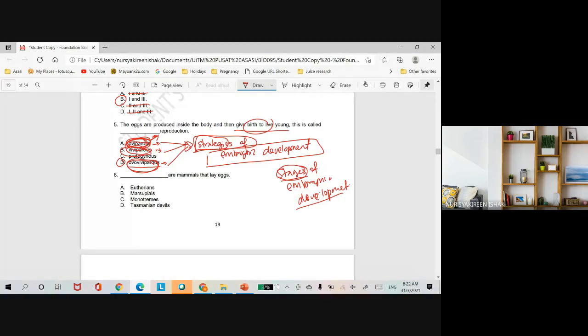So after blastocyst is formed, and then implantation. After implantation you have gastrulation. Okay, gastrulation is when the blastocyst develops 3 germ layers of tissues. You have the ectoderm, bahagian lapisan luar, mesoderm, bahagian tengah, endoderm, bahagian dalam. Okay, so all these different layers of tissues will develop the organism.